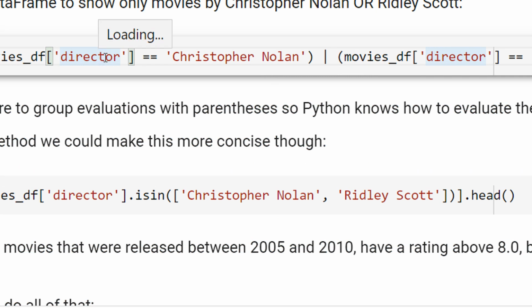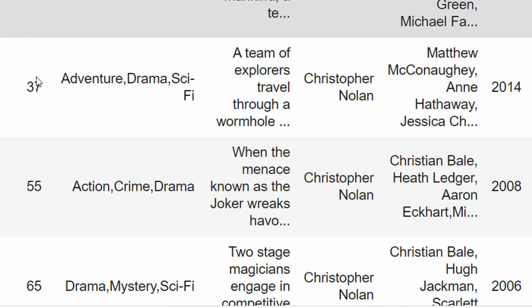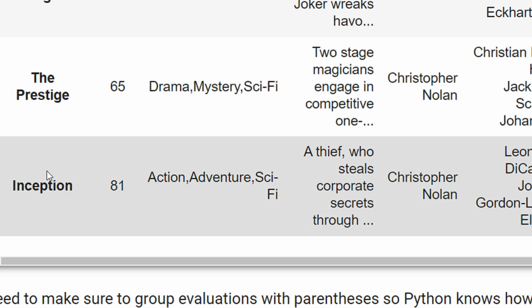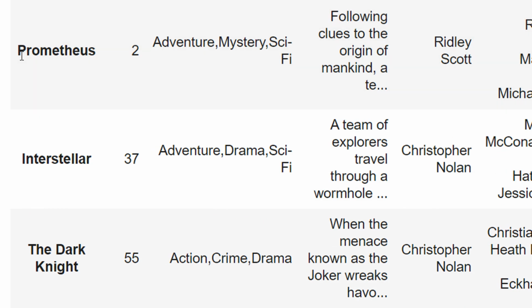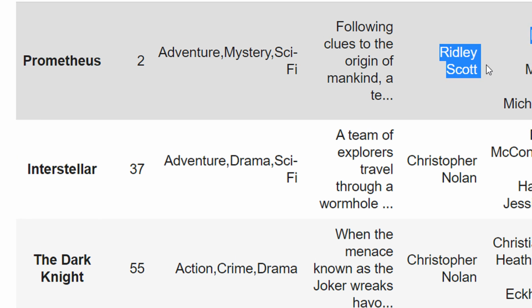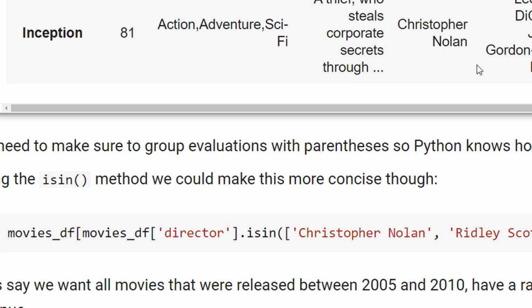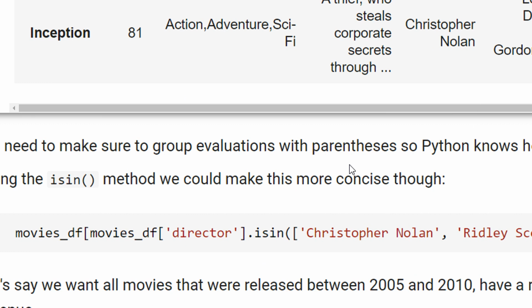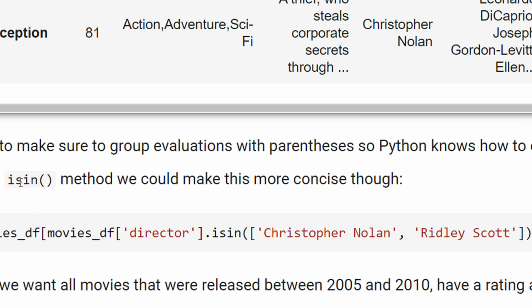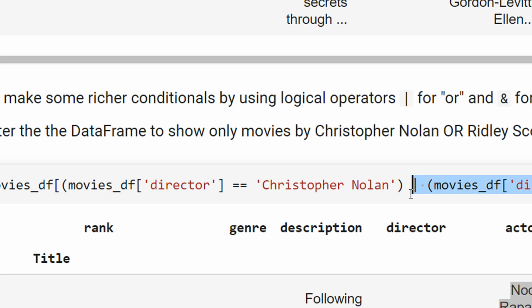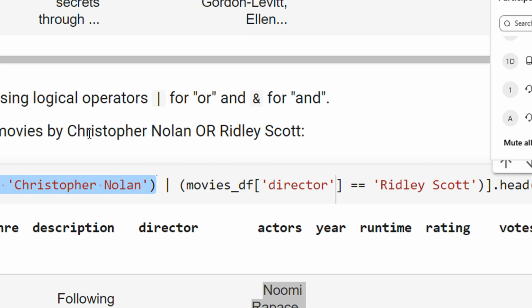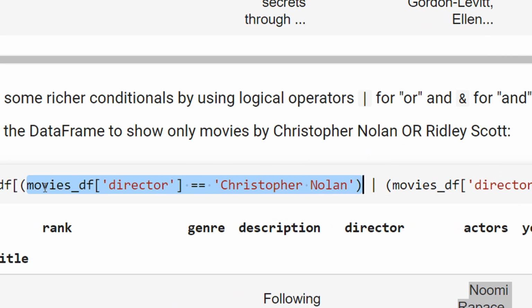So only head is being shown. So basically you can see Prestige, Inception, so all Christopher Nolan, right? And you can see Prometheus, which is by Ridley Scott, right? So now there is another condition here. Instead of the or operator, because you can see you have to repeat this entire stuff again and again. So if I want to see 5 directors, I have to copy or, copy or, copy or.